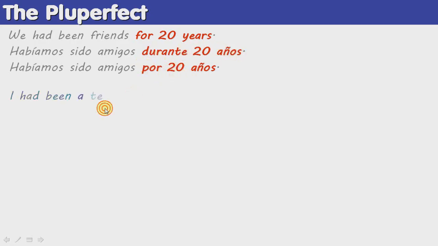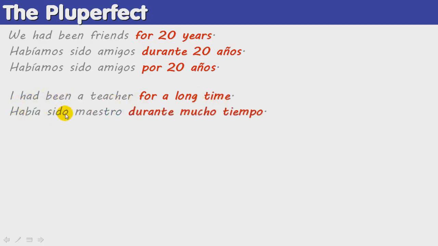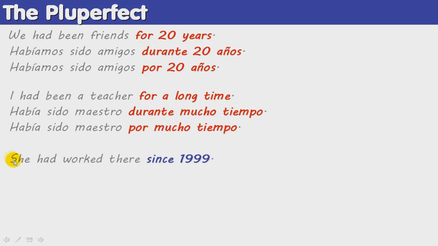Another example. I had been a teacher for a long time. Había sido maestro durante mucho tiempo. Or, había sido maestro por mucho tiempo. Again, for plus duration is translated as durante plus that duration, or por plus the duration. Now a different kind of example. She had worked there since 1999. Ella había trabajado allí desde 1999.